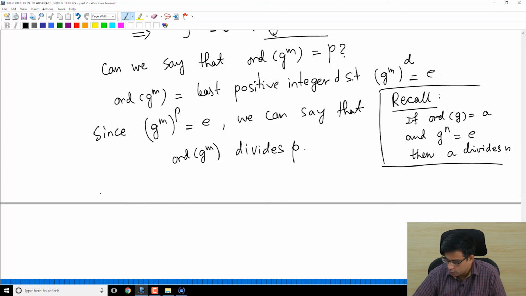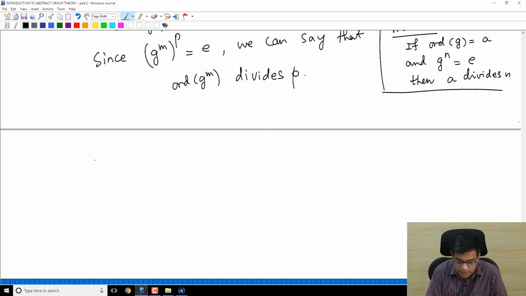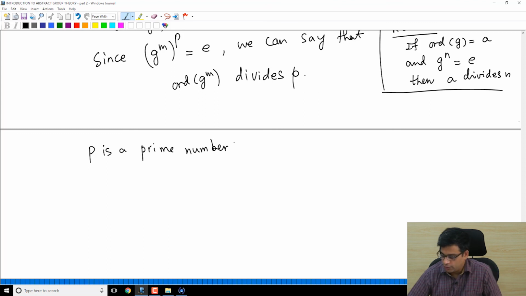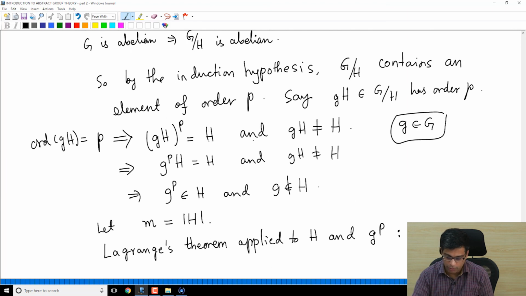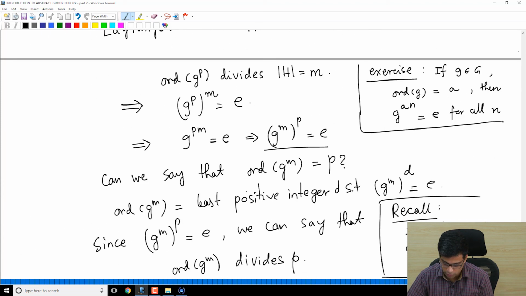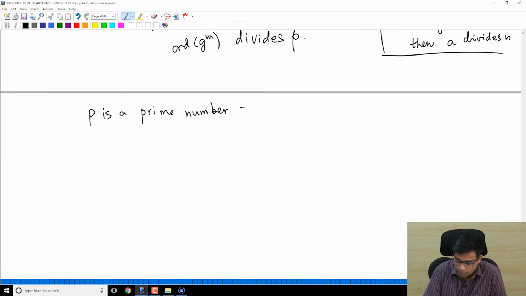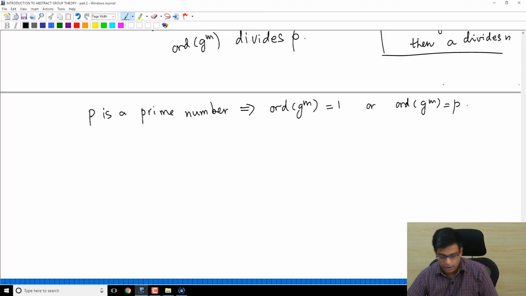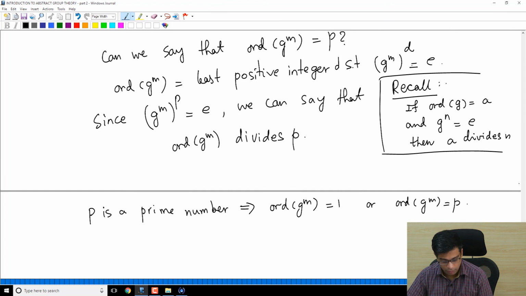But now p is a prime number, so we're going to use this fact now. I think this is the first time we are using that p is a prime number. Actually it's not the first time. We have also used it here to say that if p does not divide the order of H, p divides the order of G mod H. Here also we have to use it. So p is a prime number, so the only numbers that divide p are 1 and p. So the order of g to the power m is 1 or the order of g to the power m is p. I have observed here that the order of g to the power m divides p, but p is a prime number.